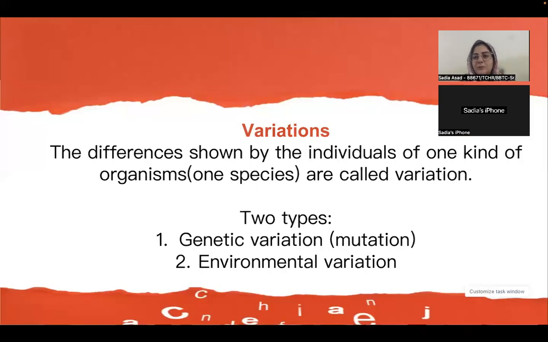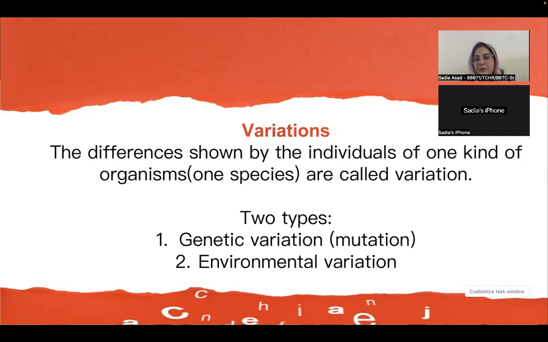Now, talking about variation, which is our topic for today. Variation by definition is the differences shown by the individuals of one kind of organism. These differences can be of the type which we just studied in the previous slide, that they could be phenotypic, which we can see through the eye.